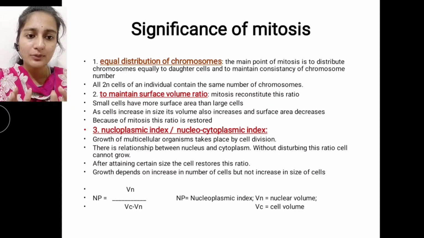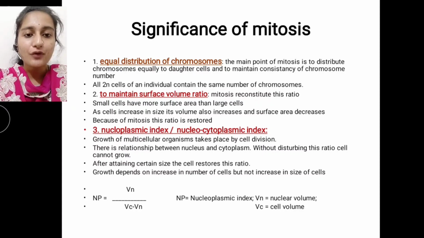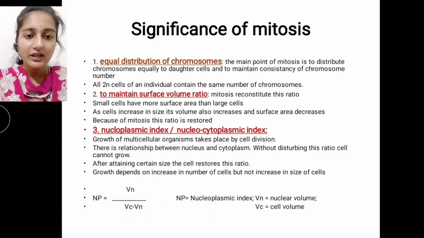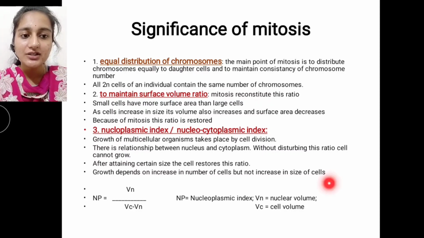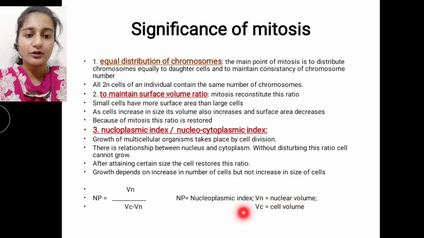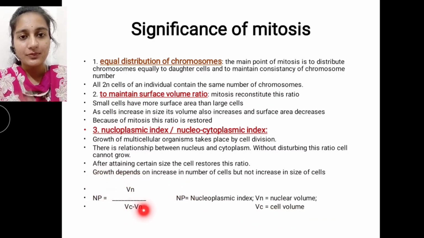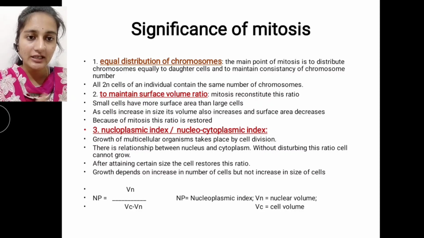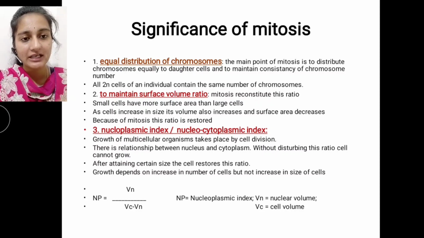So we have a formula for this nucleoplasmic index. We can calculate that. The formula is NP = Vn / (Vc - Vn). So what is NP? NP means nucleoplasmic index, equal to Vn, the nuclear volume, divided by cell volume minus nuclear volume. When we substitute the values in this given formula, we will get a nucleoplasmic index or nucleocytoplasmic index value.